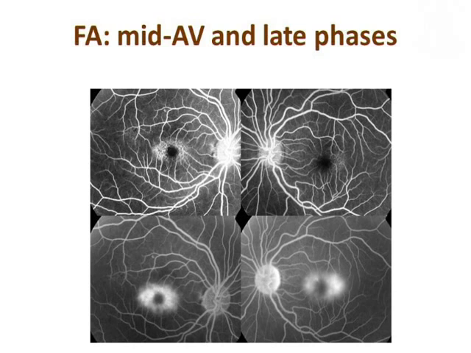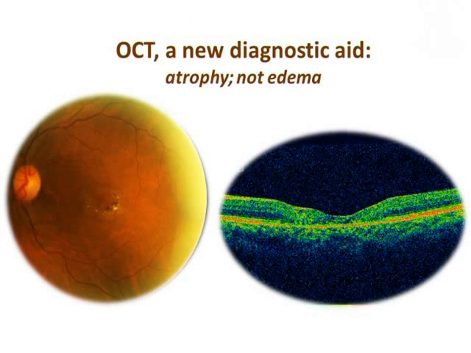Recently, we have got another clue to the diagnosis. In spite of the classic leakage, when you do an OCT in these cases, almost invariably you do not find any detachment or edema, you find an atrophy. So when you have this classic correlation of intense leakage and atrophy, think of macular telangiectasia. This is especially important in diabetic patients, because a lot of patients with MacTel actually are diabetic.